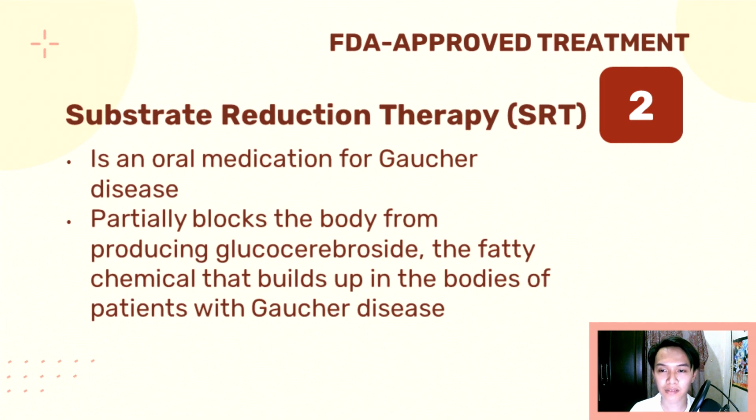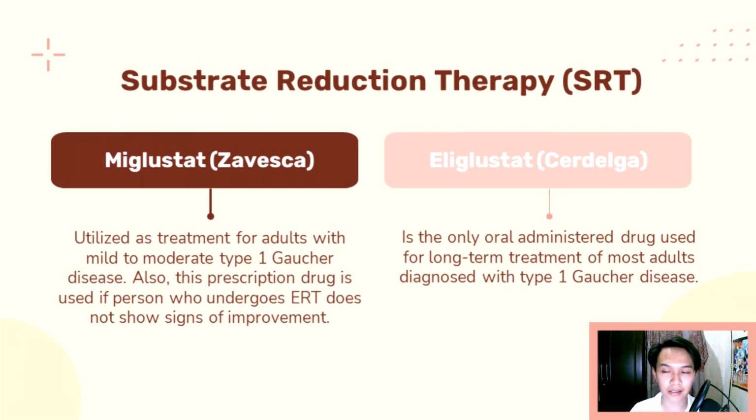Next, we have the second FDA-approved treatment, which is substrate reduction therapy. Substrate reduction therapy works differently from ERT. Why is this? It is because it is an oral medication for Gaucher disease, and it partially blocks the body from producing glucocerebroside, unlike in ERT, which introduces artificial enzymes. Substrate reduction therapy, as mentioned earlier, has oral medications, and these include the following: miglustat and eliglustat.